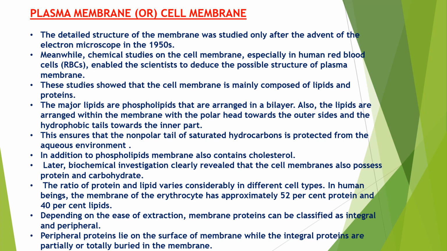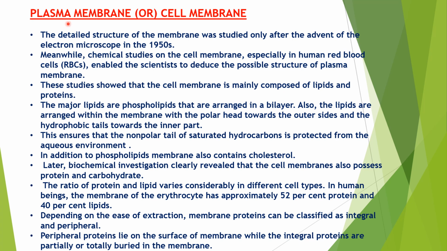of eukaryotic cell. First, let's study the plasma membrane, which is present in all the prokaryotes and eukaryotes also, which is acting as the boundary for the cell. Actually, the detailed structure of the membrane was not studied till the electron microscopy discovery, but our scientists have discovered the composition of our plasma membrane by studying the RBC.